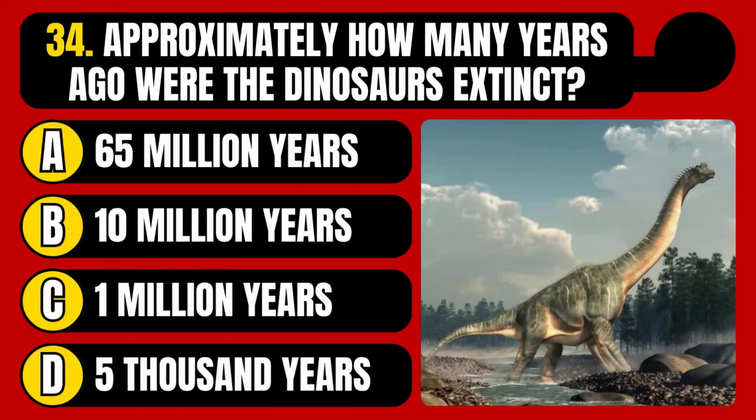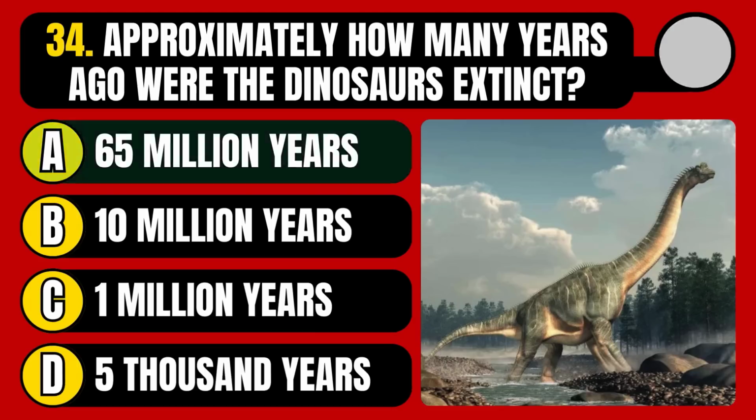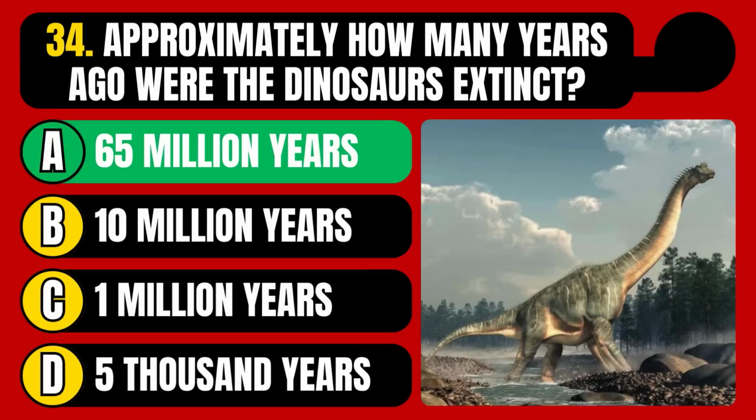Approximately how many years ago were the dinosaurs extinct? 65 million years, 10 million years, 1 million years, or 5,000 years? The correct answer is option A, 65 million years.